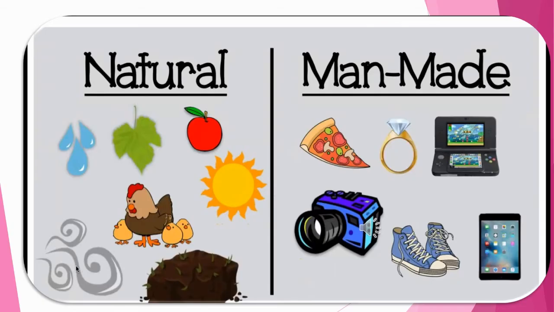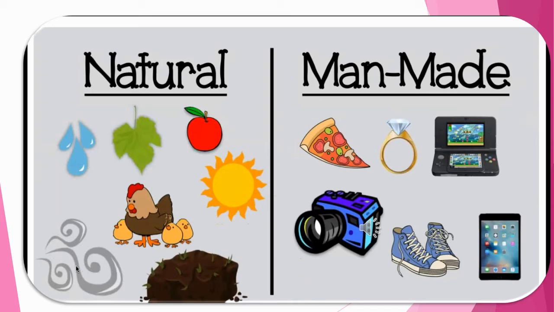So children, what did we learn today? We learned natural resources. Natural resources means we get from nature only. And man-made resources means what? Man with his intelligence made a lot of things from the resources he got from nature. So today we learned the difference between natural resources and man-made resources.